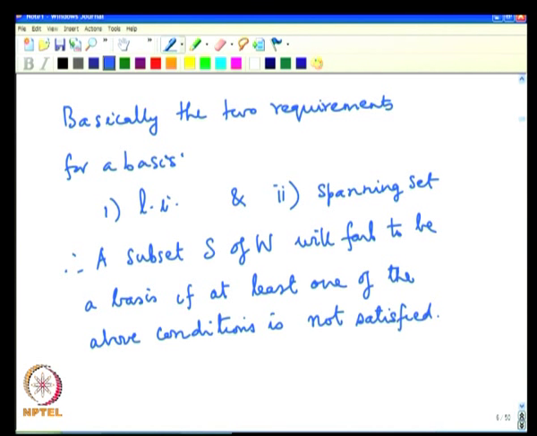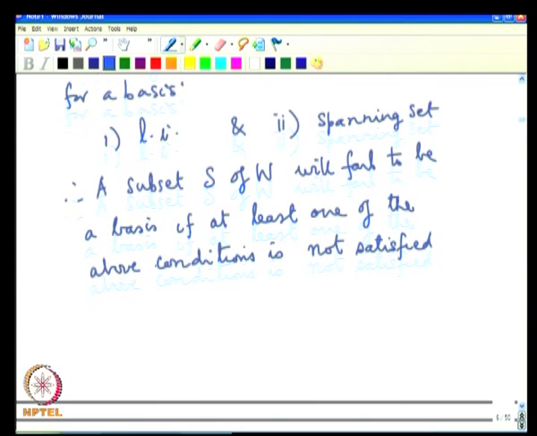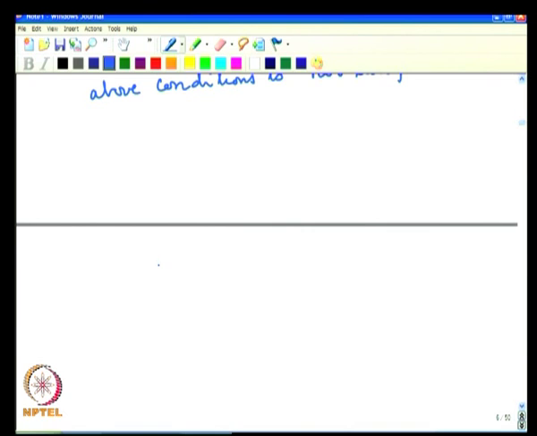So, for example, a subset may fail to be a basis by not satisfying condition 1, that means by being linearly dependent, or it may be linearly independent, but may fail to satisfy the second condition, namely spanning. Or possibly it is neither linearly independent nor spanning. What is important is it will fail to be a basis if at least one of the conditions is not satisfied. As of now, we are not sure whether a vector space will have a basis. So, we do not know yet. We will call this a remark.